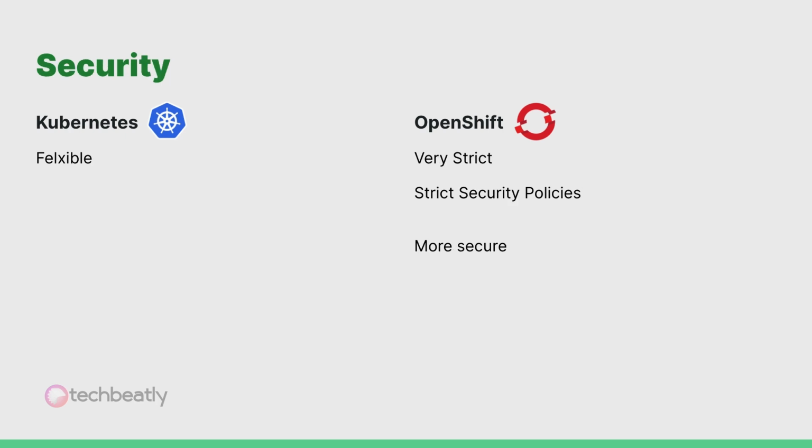Next one is security. Kubernetes security rules are flexible but strong enough to meet the standard security requirements. On the other hand, OpenShift security policies are very strict compared to Kubernetes. You have to learn the security policies and apply them properly to deploy your application. Yes, it's a bit difficult, but you know it's more secure.